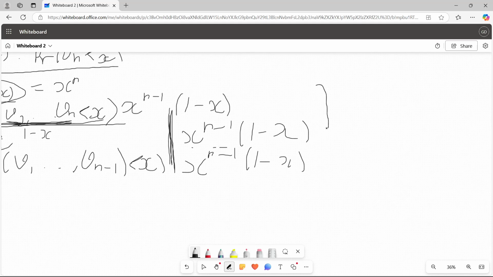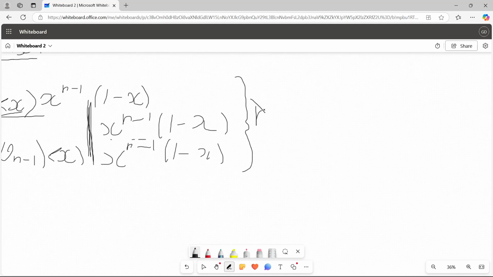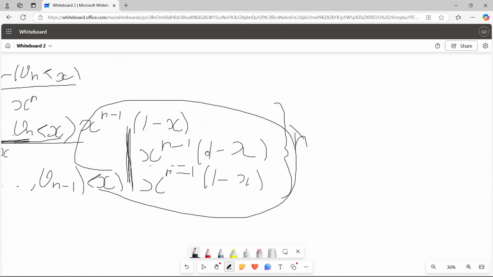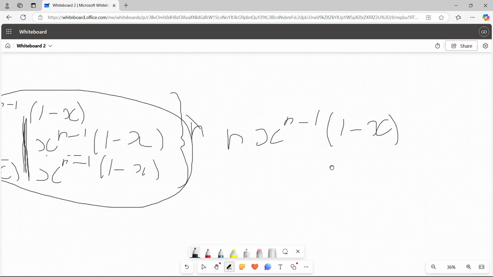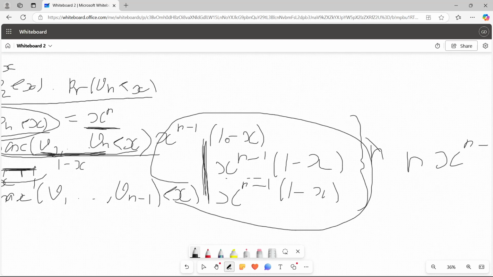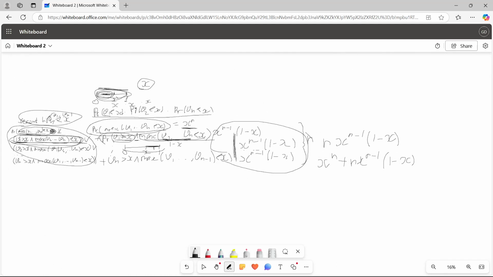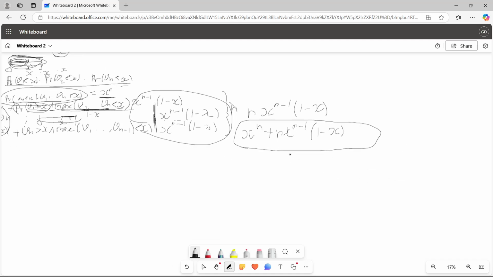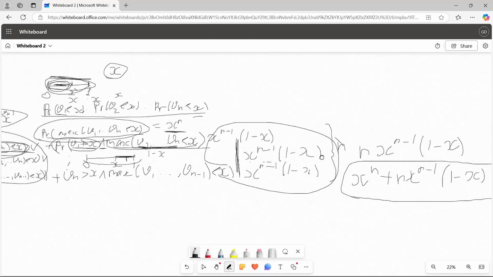And the number of times you will observe this is exactly n. So the sum of this will be n times x to the n minus 1 times 1 minus x. And you have to add this to it. So x to the n plus n x to the n minus 1 times 1 minus x is the probability that the second highest is less than some value x. And basically this is the cumulative distribution function for the second highest of these valuations.